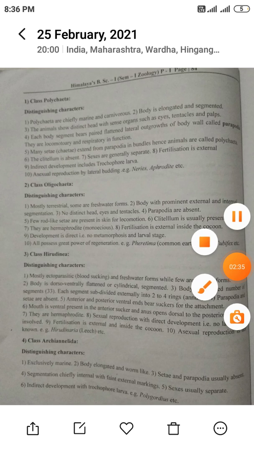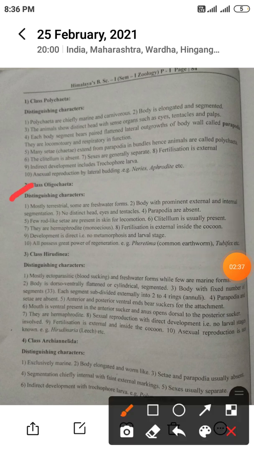Then the next class, Oligochaeta. Oligo means few, chaeta means hair or seta. Distinguishing characteristics of Oligochaeta: mostly terrestrial, some are freshwater forms, means mostly they are present on land, some are in freshwater. Body with prominent external and internal segmentation. Segmentation is present in the external as well as the internal region.